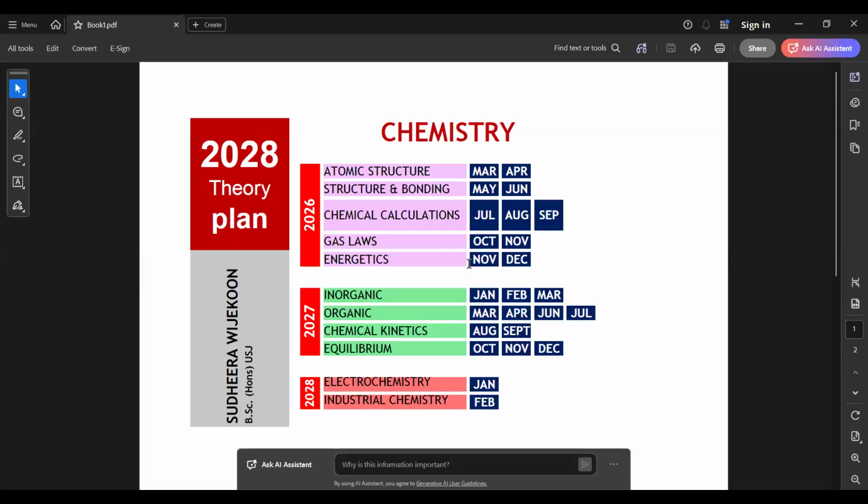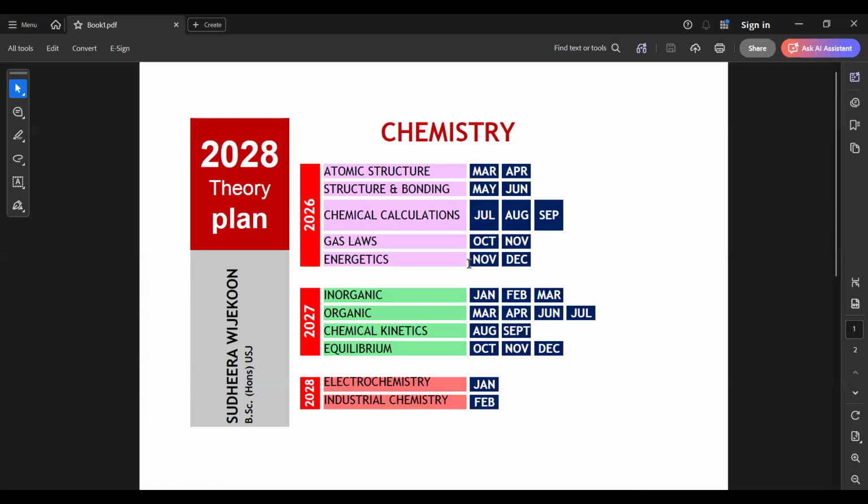Right, so this is our master plan. Now here, this is how I'm dividing my lessons, actually your lessons, not my lessons. This is how I'm dividing the lessons according to my plan, right? I'll be giving you this one. You better get a print of this one and paste it on your wall or somewhere that you can see. And this is how we are going to learn this subject.